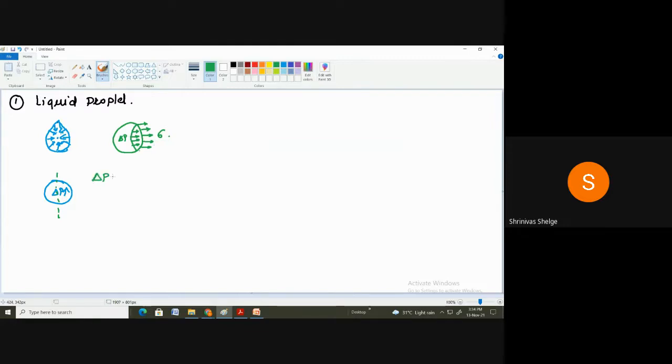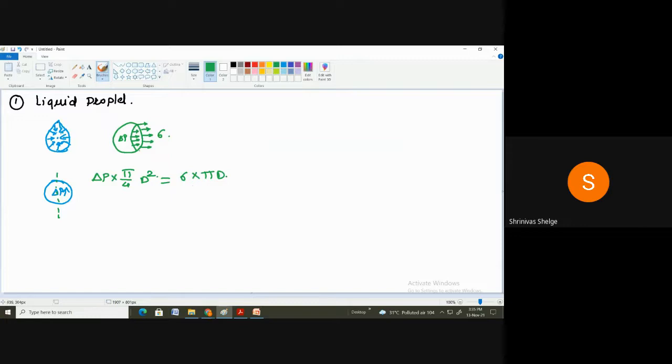Delta P is the change in pressure, into, so this is inside the liquid, pi by 4 d square. So this change in pressure into area is nothing but what? Pressure force. Now it becomes force. When I multiply this pressure into area, that is equal to, this surface tension is acting on the circumference. So therefore sigma into pi d. So Newton per meter into meter, this becomes what?